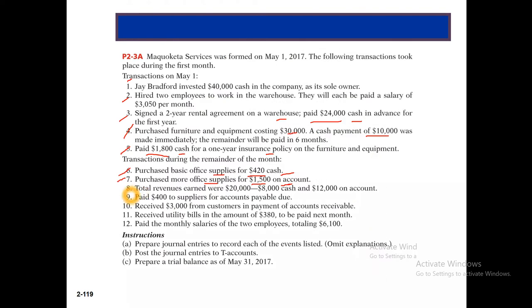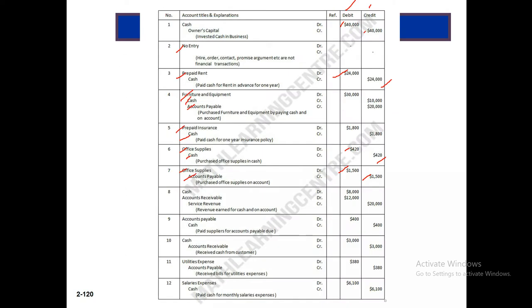Now 8, total revenues earned were 20,000. So revenue must be credit, and 8,000 cash, so cash debit, and 12,000 on account. We are getting revenue but on account, so accounts receivable will be debit. So here, cash debit, accounts receivable debit, and service revenue credit.